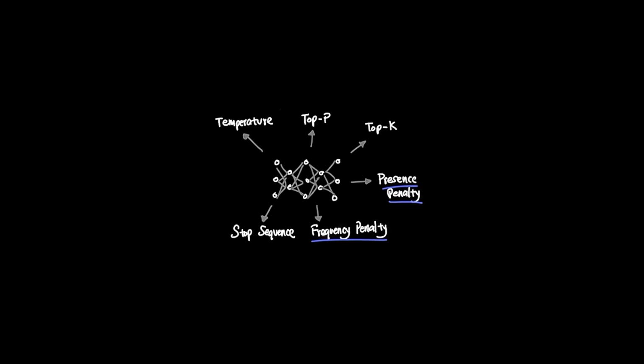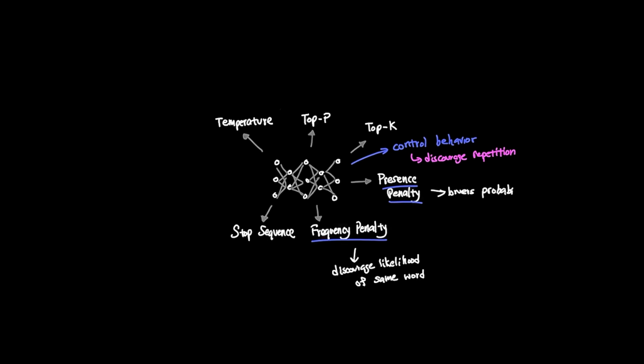The 2 other penalties, frequency and presence, are a way to control the behavior of the model by essentially discouraging repetition during generation. Simply put, frequency penalty discourages the likelihood of the model that will keep using the same words or phrases, and presence penalty goes a step deeper and lowers the probability of any token that's already appeared once.